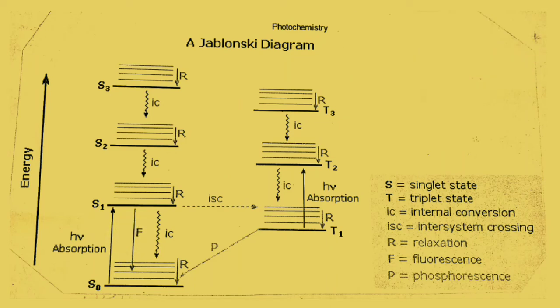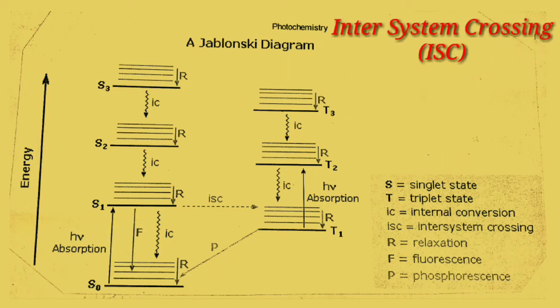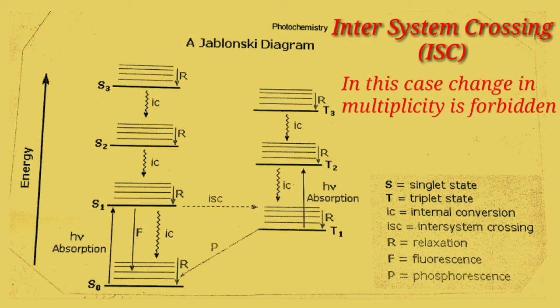Fourth process is intersystem crossing. One of the vibrational levels of singlet state, that is S1, may have same energy as one of the vibrational levels of triplet state, that is T1. Hence, molecule goes from S1 to T1. This is a slow process, as change in multiplicity is forbidden. This is called intersystem crossing.